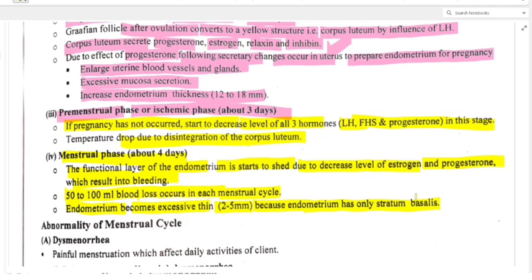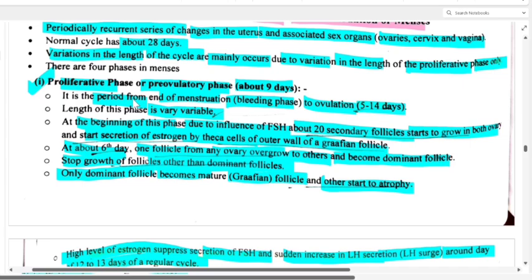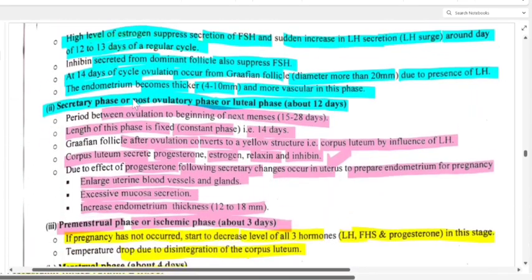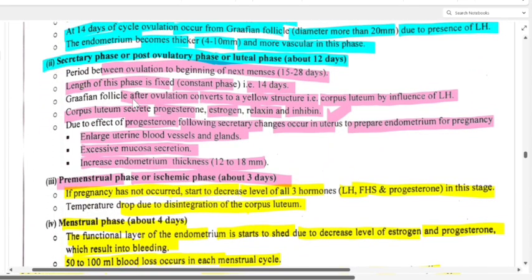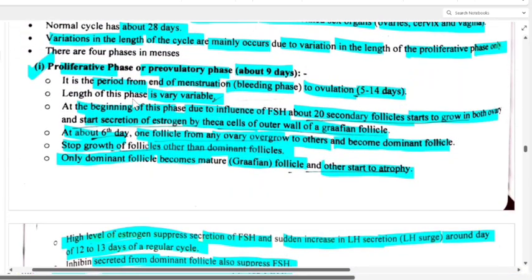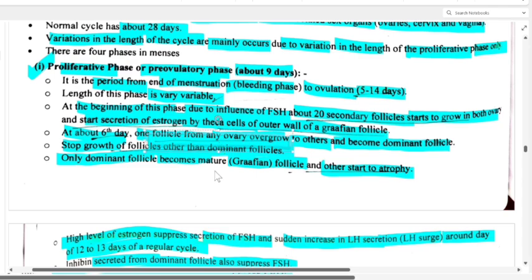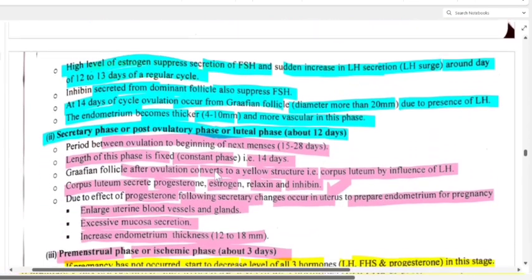So let's see once again, revise those 4 phases. The first one is proliferative phase, second one is secretory phase, third one is premenstrual phase, fourth one is menstrual phase. So what was the length now? Proliferative phase or pre-ovulatory phase is variable, about 9 days, okay, and luteal phase length is 14 days, and that is a fixed one. Clear? Now that premenstrual phase is around 3 days, and menstrual is around 4 days. Clear to all of you?